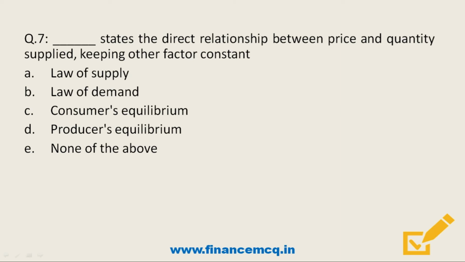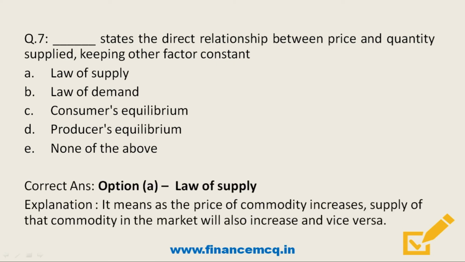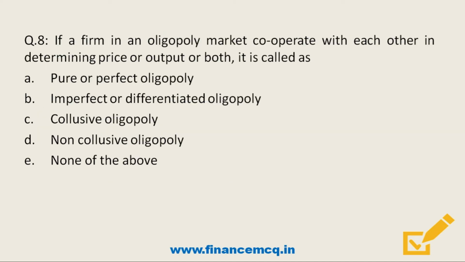Friends, this one is pretty simple. I hope you all know the answer. The answer is option A, law of supply. So it means as the price of the commodity increases, supply of the commodity in the market will also increase and vice versa.